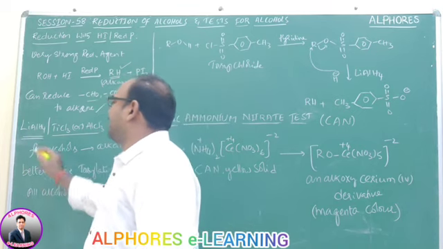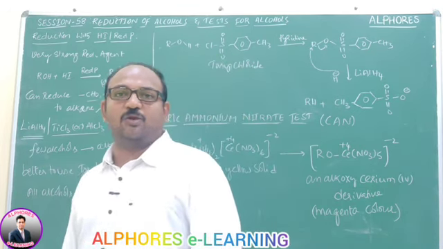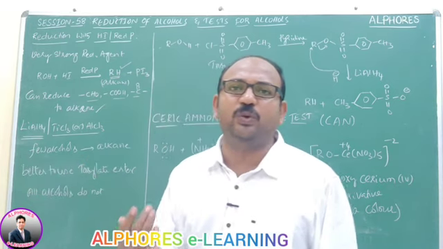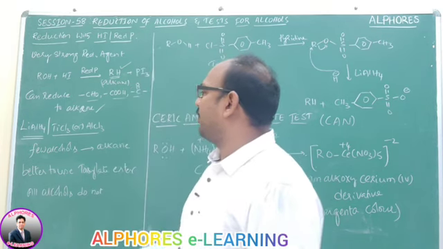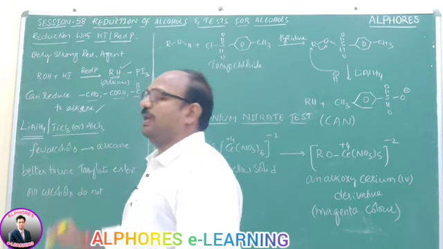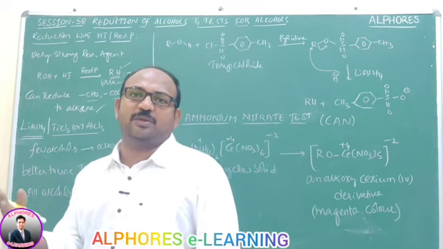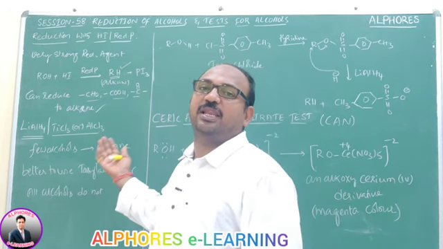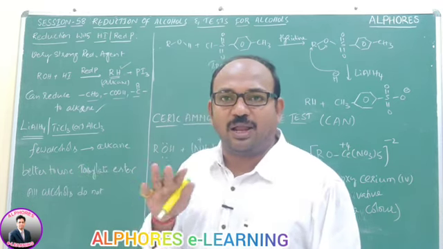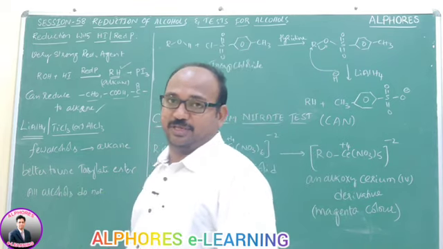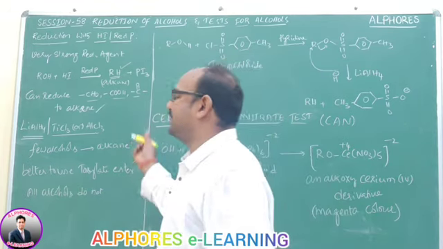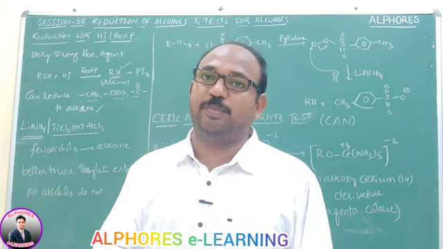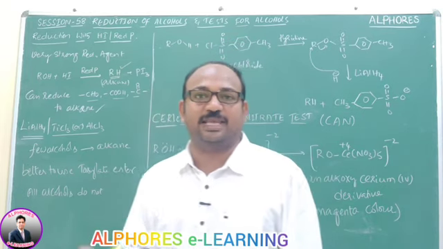Beyond that, one more method is lithium aluminum hydride in presence of titanium trichloride or AlCl3. This TiCl3 or AlCl3 is nothing but a Lewis acid, an electron pair acceptor. With lithium aluminum hydride and TiCl3 or AlCl3, alcohols can be easily reduced. But remember, all alcohols cannot be reduced by this method. As we discussed in the previous session, all alcohols cannot be reduced directly. Being alcohols, they cannot reduce.